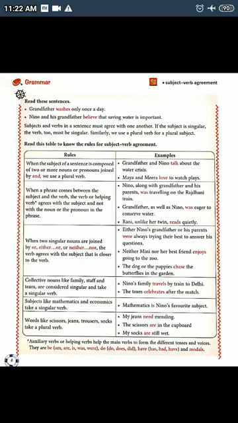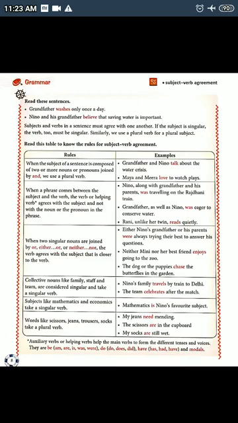So here we can see that a phrase has come between the subject and the verb. The subject is Rani and reads is the verb. So we have to decide the verb according to the subject, and the noun in the phrase has nothing to do with the verb.